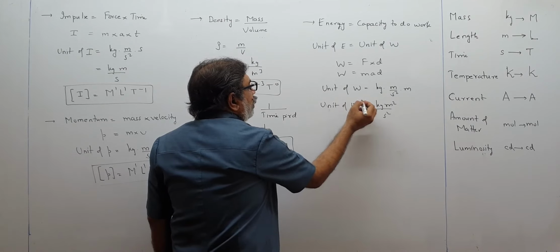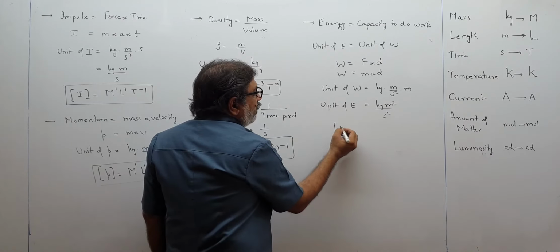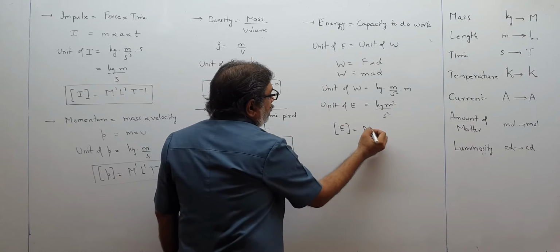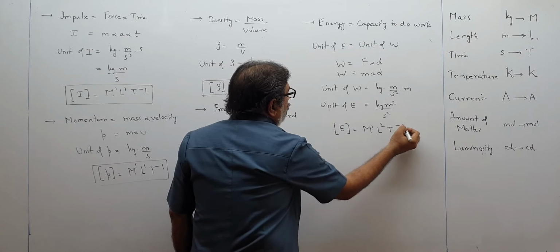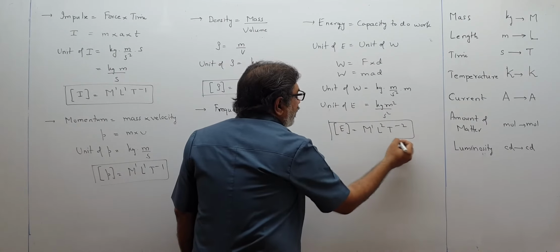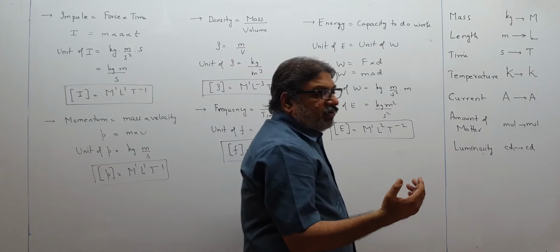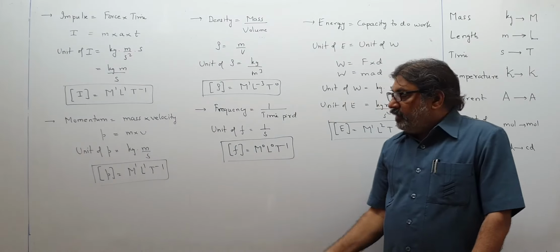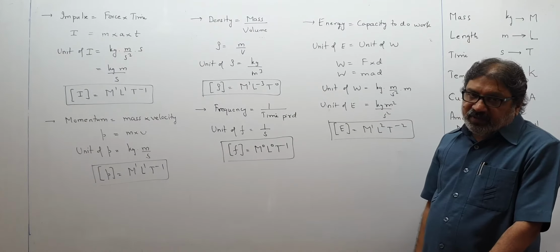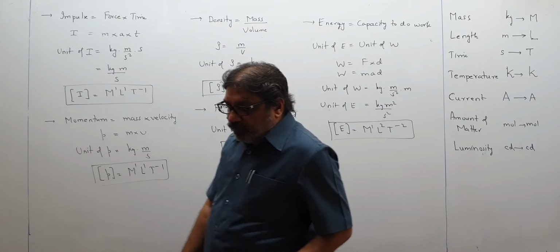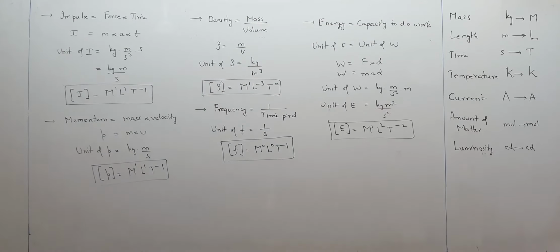So that is the dimensional formula for E: M1 L2 T minus 2. Now this formula is applicable for any type of energy: potential, kinetic, mechanical, electrical, chemical, whatever may be the form of energy. The dimensional formula will remain the same. Please pause and copy, children.